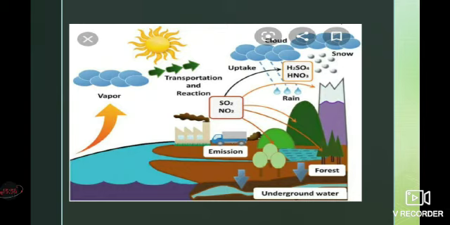That is, these oxides are released from factories, burning of fossil fuels and eruptions of volcanoes. The oxides such as nitrous oxide, nitrogen dioxide, sulfur dioxide and sulfur trioxide dissolve in rainwater to form nitric and sulfuric acid, and it decreases the pH level of rainwater. This process is known as acid rain.